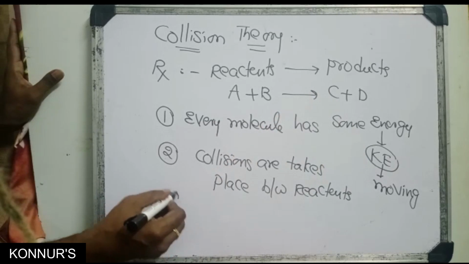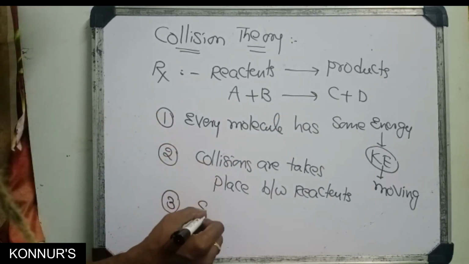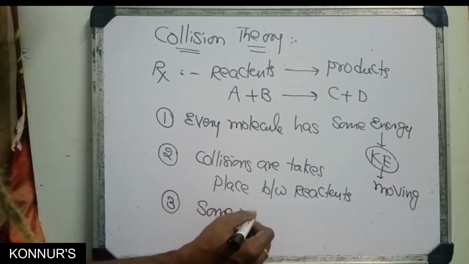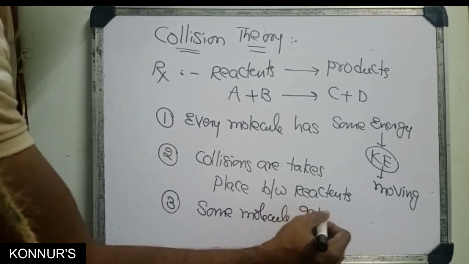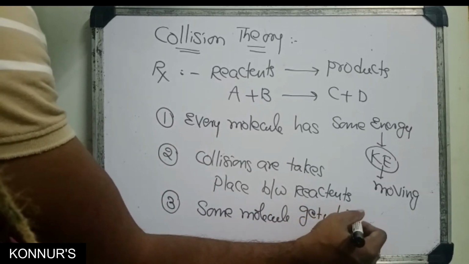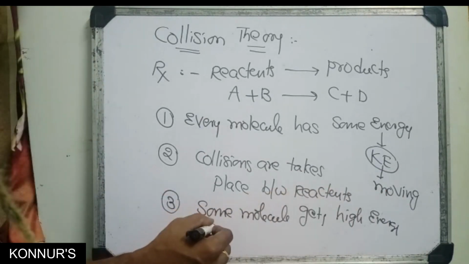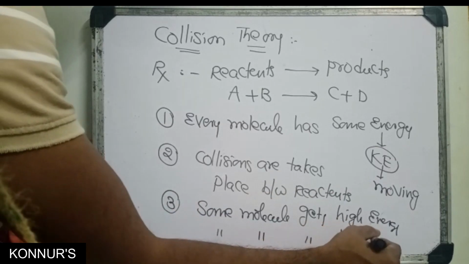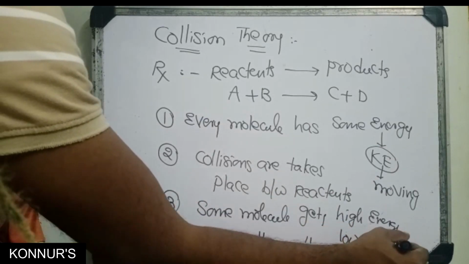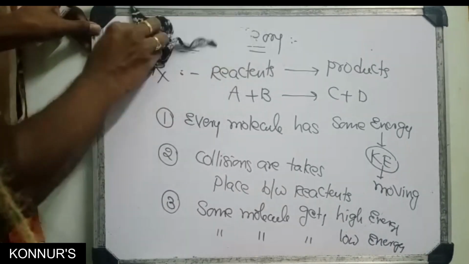What happens after collisions? Some molecules get high energy and some molecules get low energy. After bombardment, some molecules get higher energy, some get lower energy.